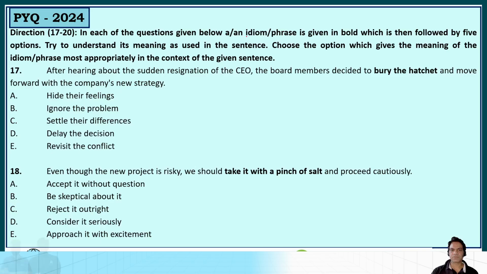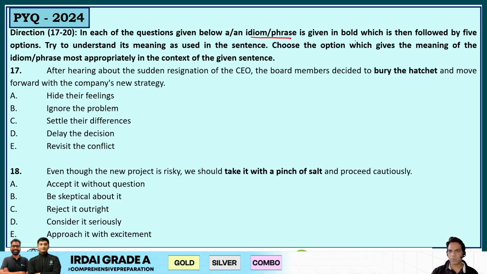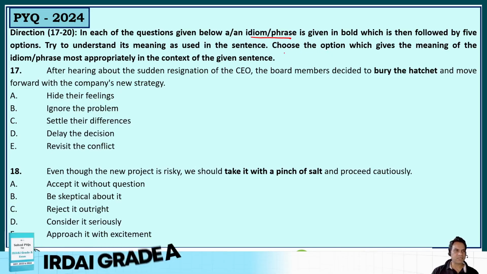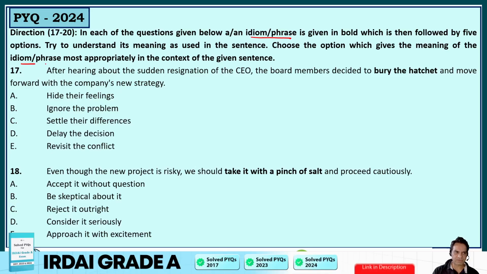In each of the questions below, an idiom or phrase is given in bold. Okay, we are given a phrase in bold, which is then followed by 5 options. Try to understand its meaning as used in the sentence. Choose the option which gives the meaning of the idiom most appropriately. So we have to find the meaning of the idiom.